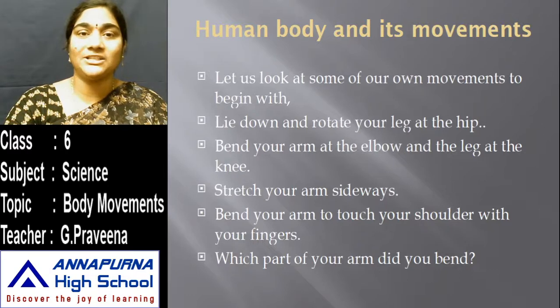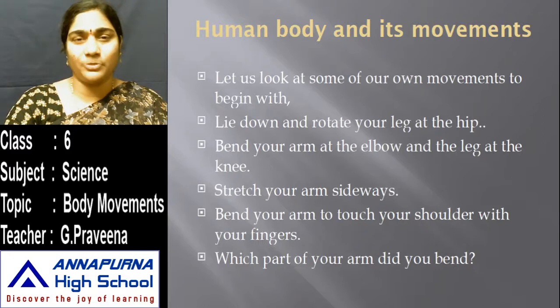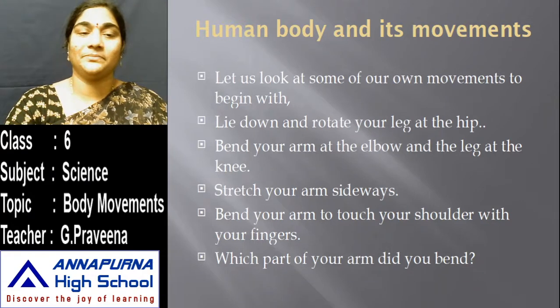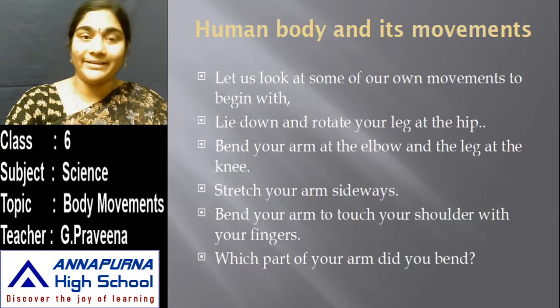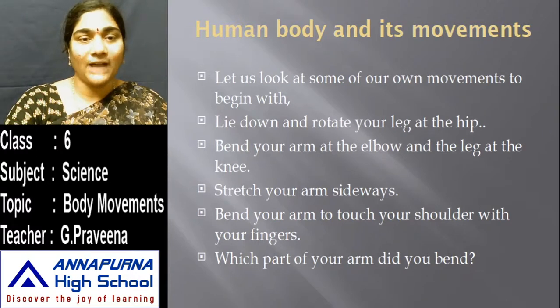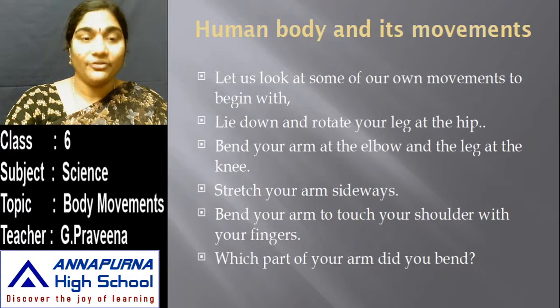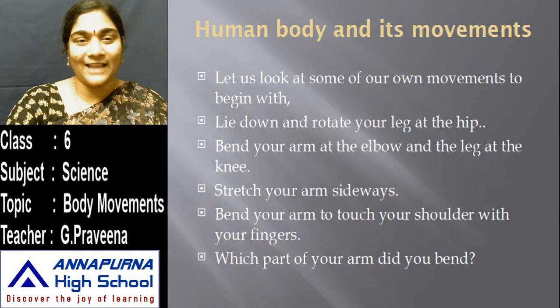Human body and its movements. Let us look at some of our own movements to begin with. This is also an activity. Try to lie down and rotate your leg at the hip. Bend your arm at the elbow and the leg at the knee. Stretch your arm sideways. Bend your arm to touch your shoulders with your fingers. And notice which part of your arm you bent. These are all the activities that you have to perform.